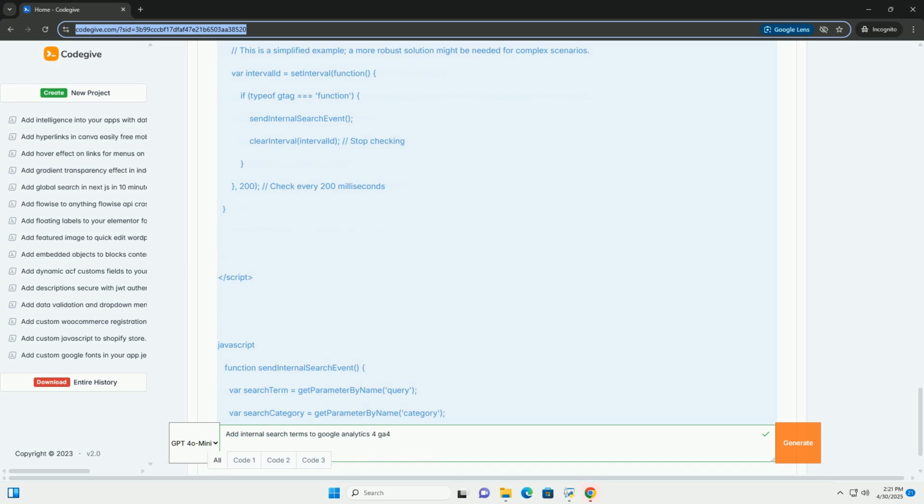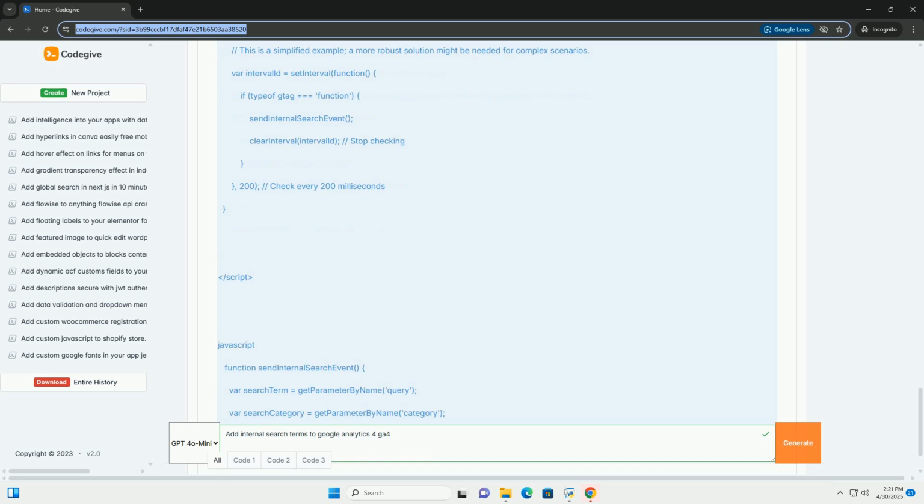Troubleshooting tips. Check your GA4 implementation: make sure you've installed the GA4 base tracking snippet correctly on your site. Use the GTM preview mode: the GTM preview mode is your best friend for debugging tag and trigger issues. Inspect the network tab: examine the network requests to verify that the GA4 events are being sent and contain the correct data.